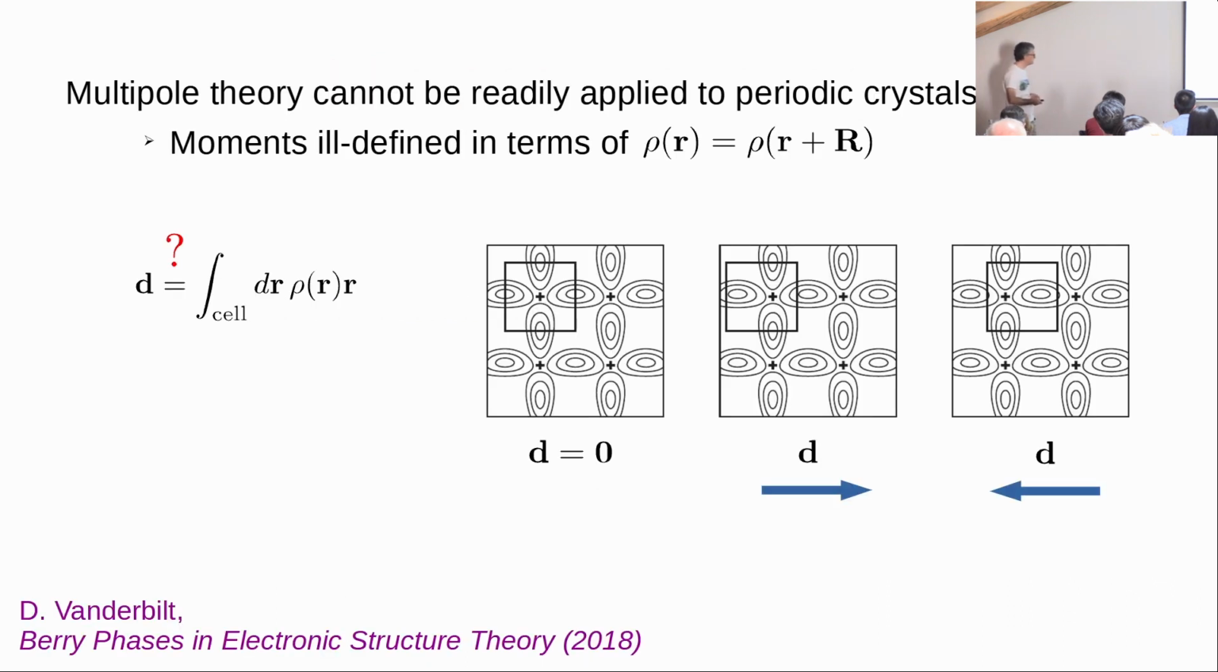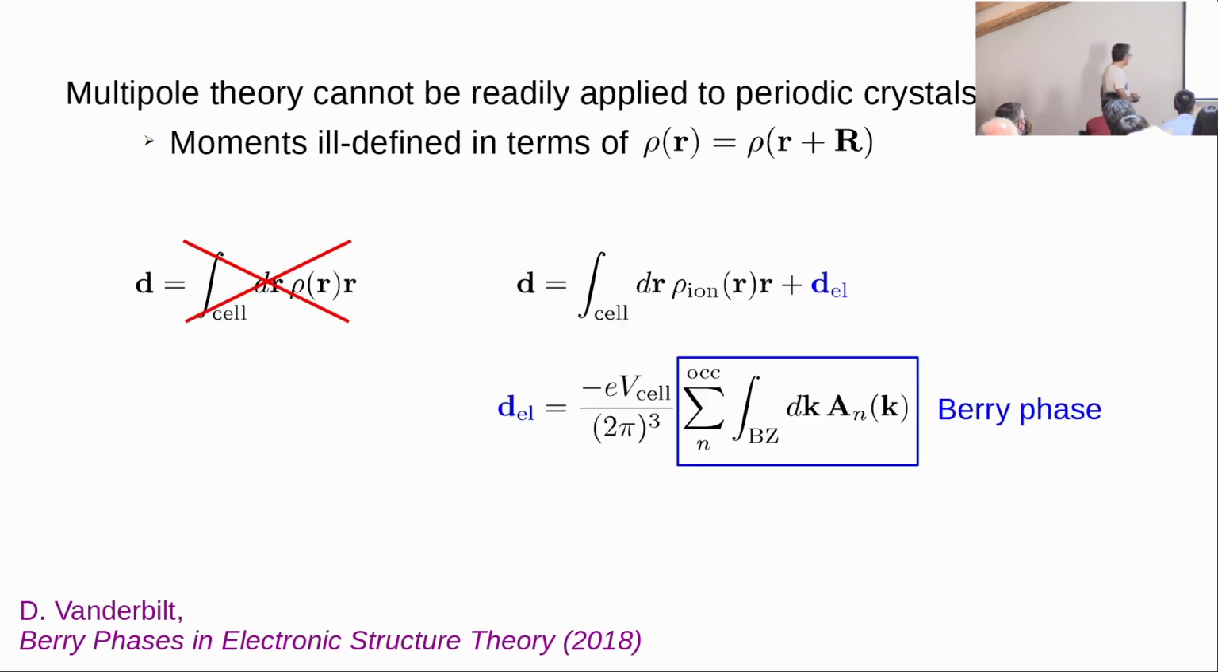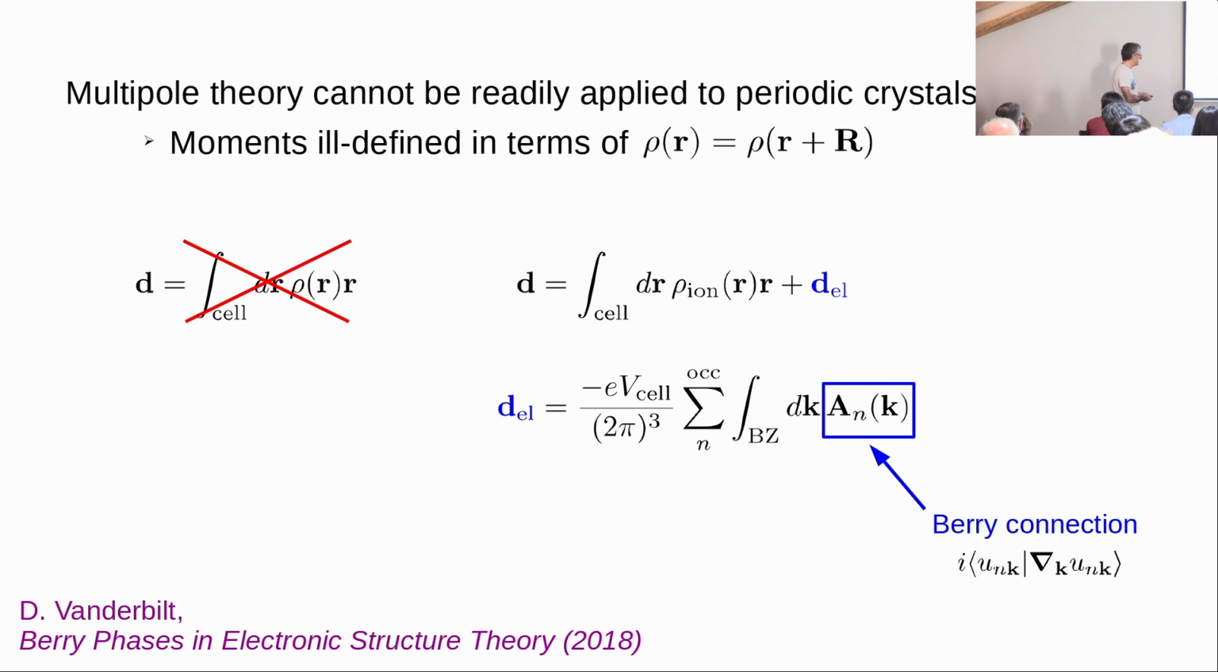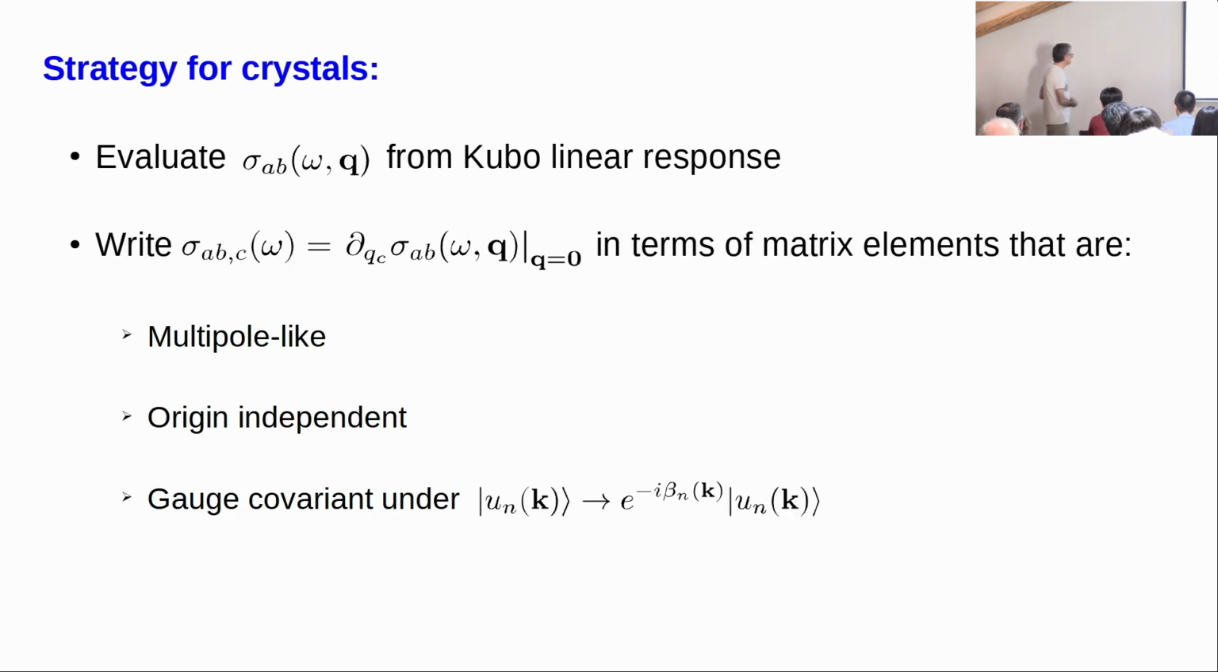So how are we going to proceed? First, let me remind you of David Vanderbilt's talk yesterday. The problem is that the multipole theory cannot be readily applied to periodic crystals because the moments are ill-defined in terms of the periodic charge density. And the famous example is the ground state polarization. And we know that the proper way to do it is to recast the electronic polarization as a Berry phase of the Bloch states, which is an integral over the Brillouin zone of the Berry connection A, written here.